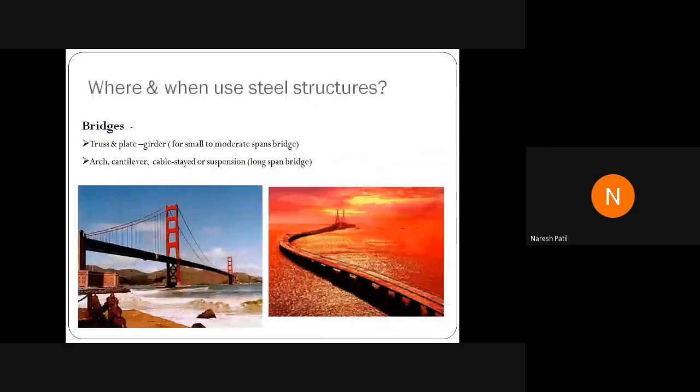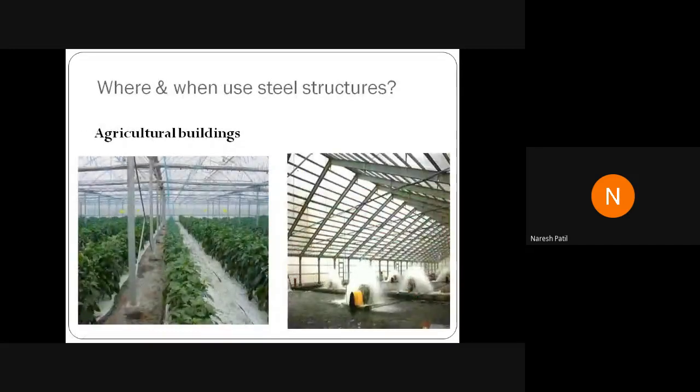Then we have bridges. You can see, we can use the truss and plate, arch, cable-stayed bridges, everything. So you can use steel structure. One example is our railway overbridge, which is made up of an arch type structure, which is again for long span bridges. Then we have agricultural units, agricultural buildings, like the greenhouse system here, which is again made up of steel structure.